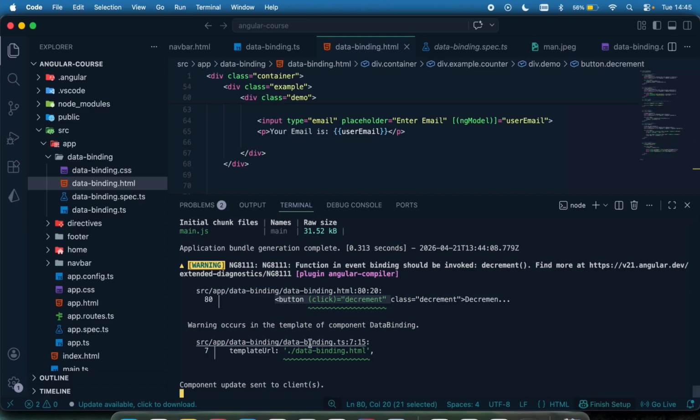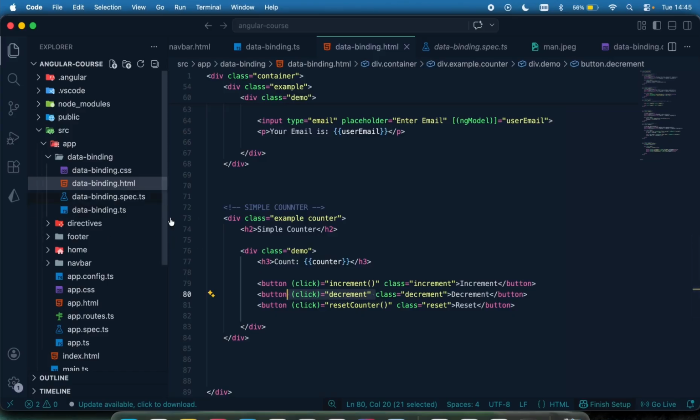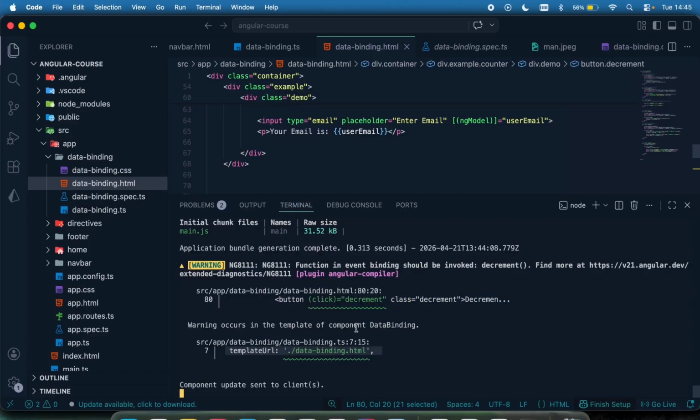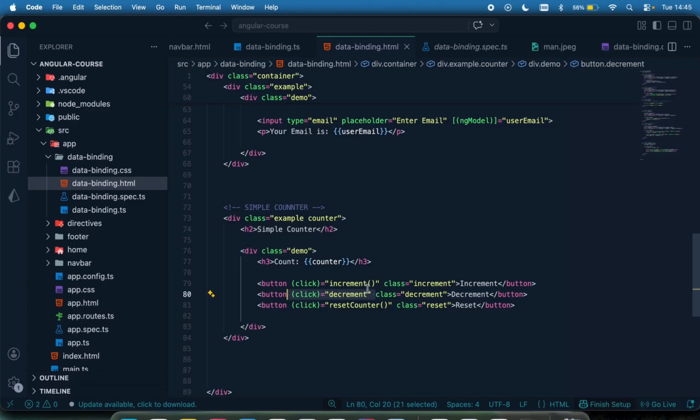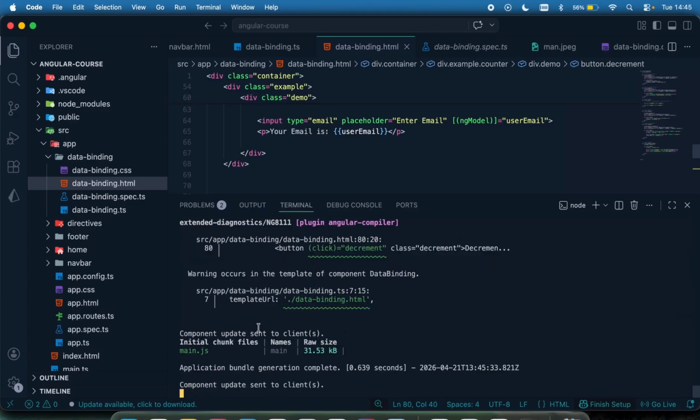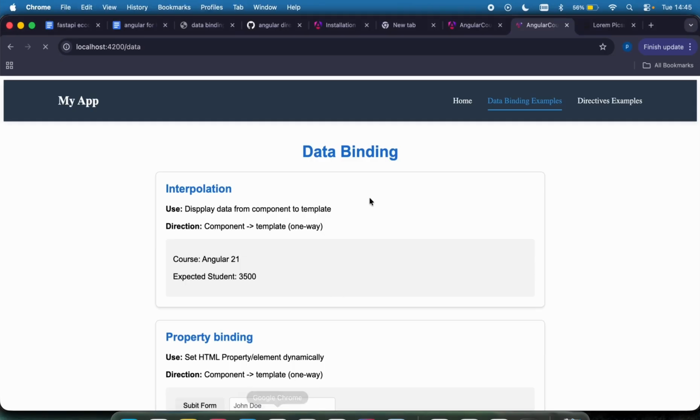And then it's telling us this is the template data binding.html. This is where the problem is. So this is how to read and understand errors that are coming from Angular. By doing this, it's going to give us a hint of what to do, and by following the hint right here, which is to invoke it, let me follow that hint. Invoke it right here. If I check again, we can see it has been compiled and the error is now gone. So let me just check this out in the browser.